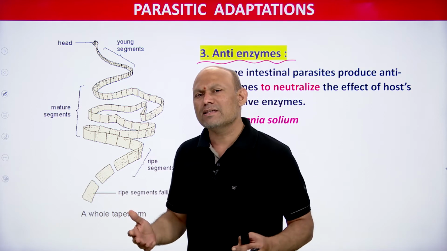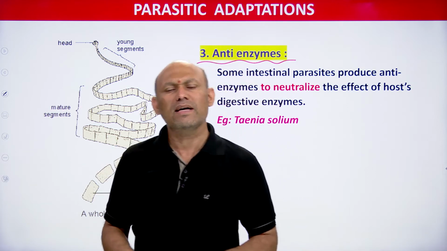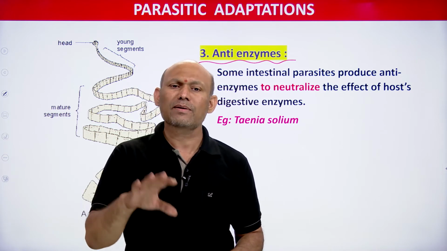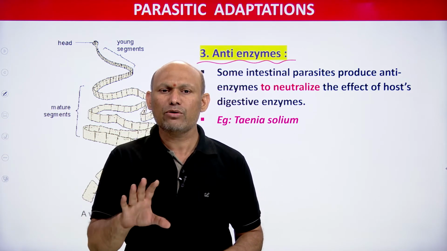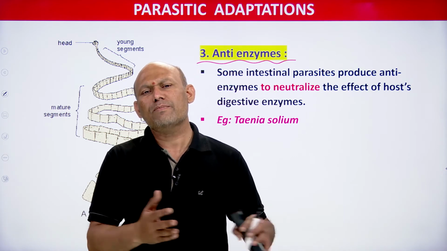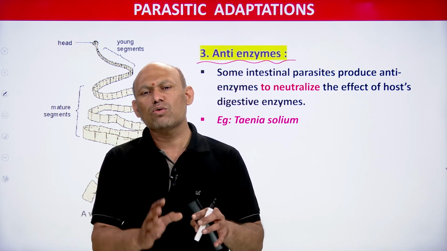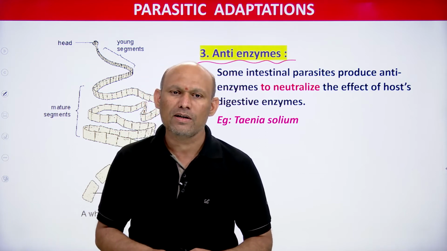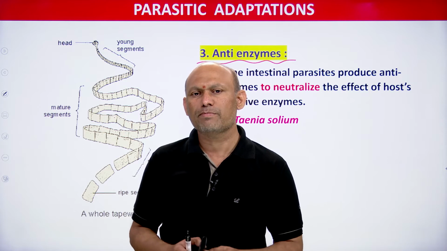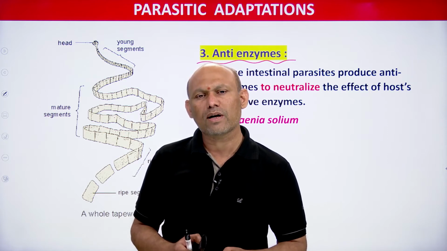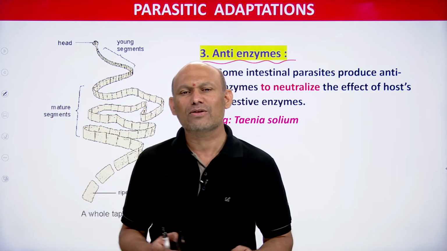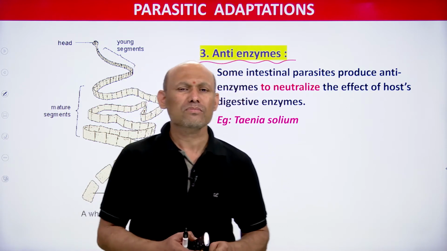Because these anti-enzymes will be against enzymes. Enzymes of the host are released by digestive glands of the host, and those enzymes will be neutralized by some chemicals produced by parasites. Since these chemicals are neutralizing the enzymes of the host, they are called anti-enzymes, students. That's all, finish. It's very simple.